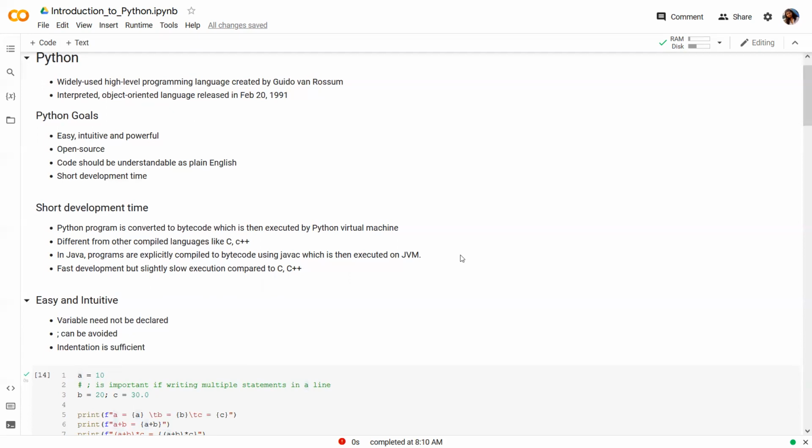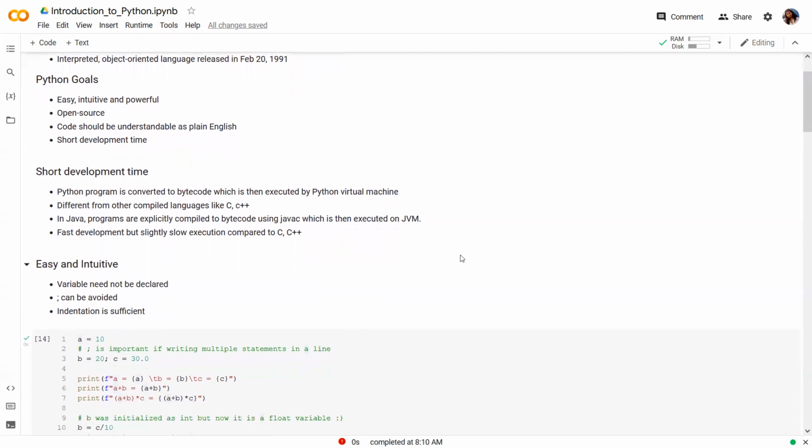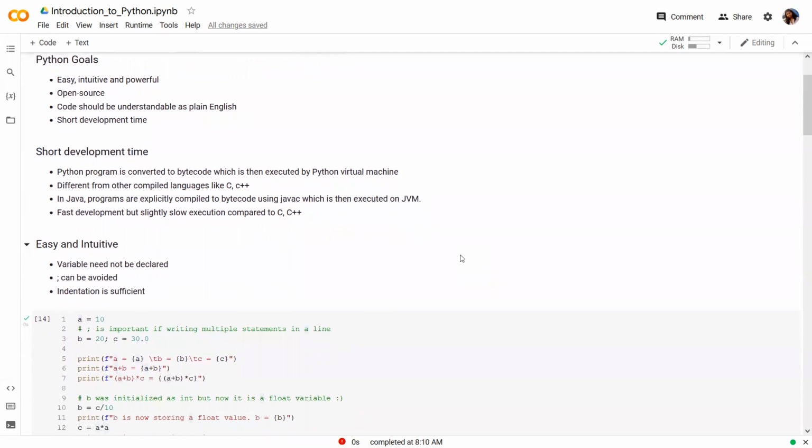So the interpreted nature of Python results in fast development, but because it does not translate code into machine code, its execution is slightly slower in comparison to compiled languages like C and C++. The next goal is that it should be easy and intuitive.